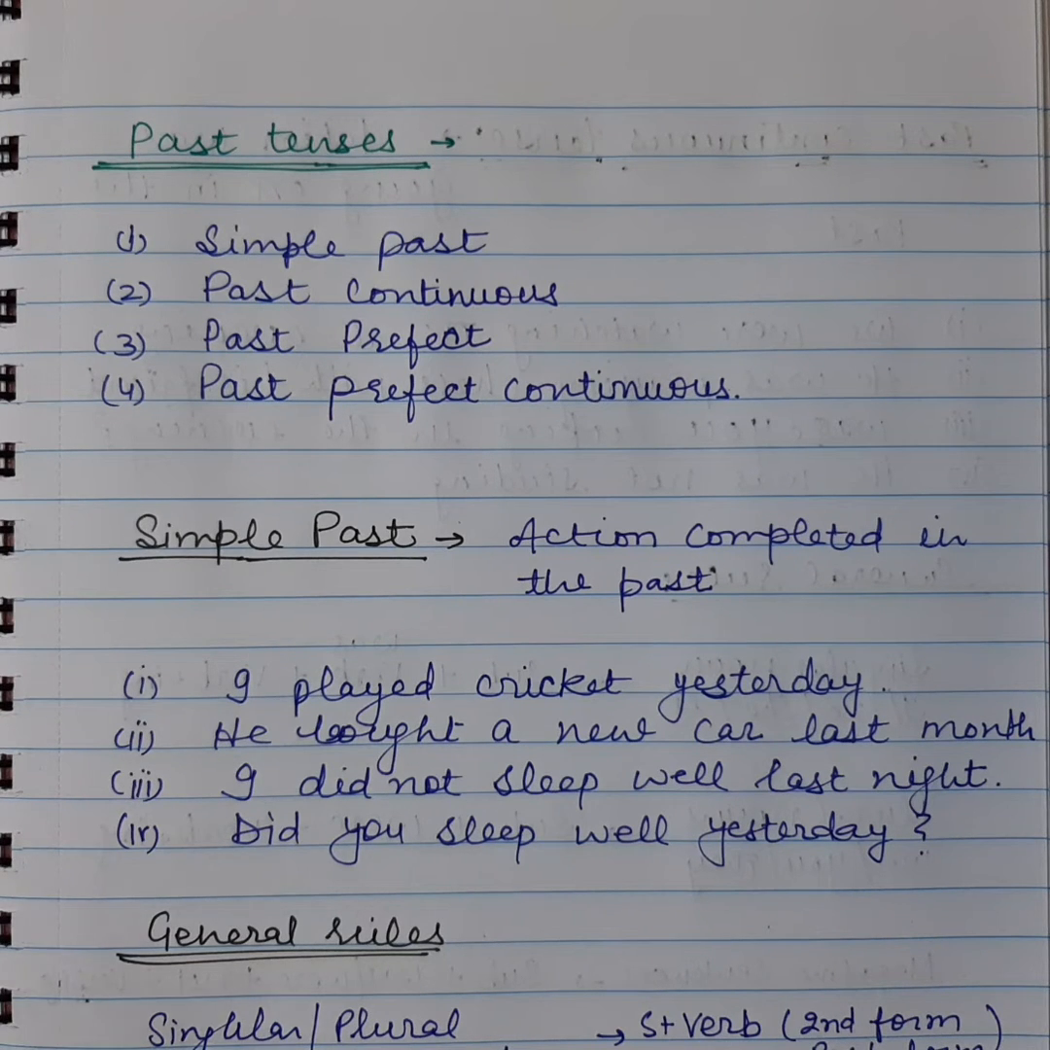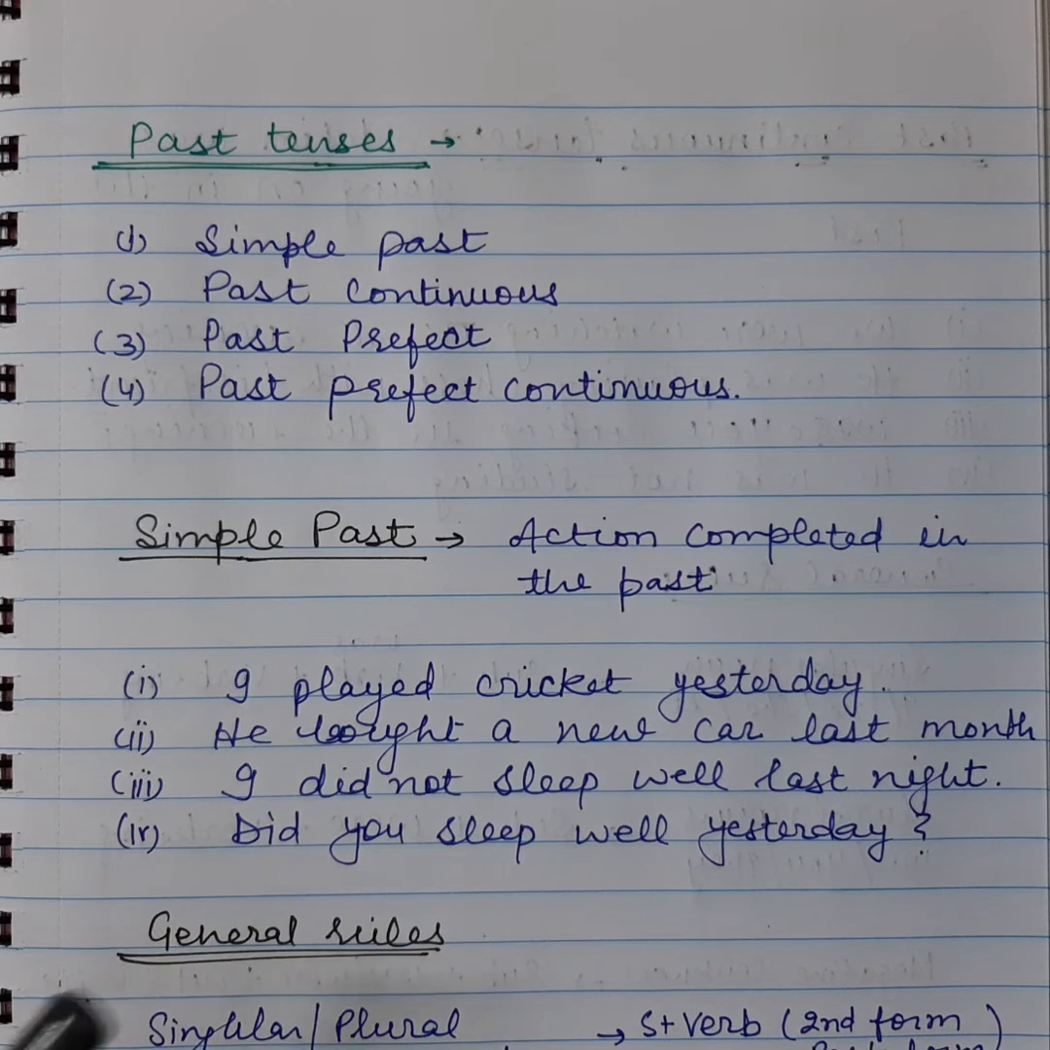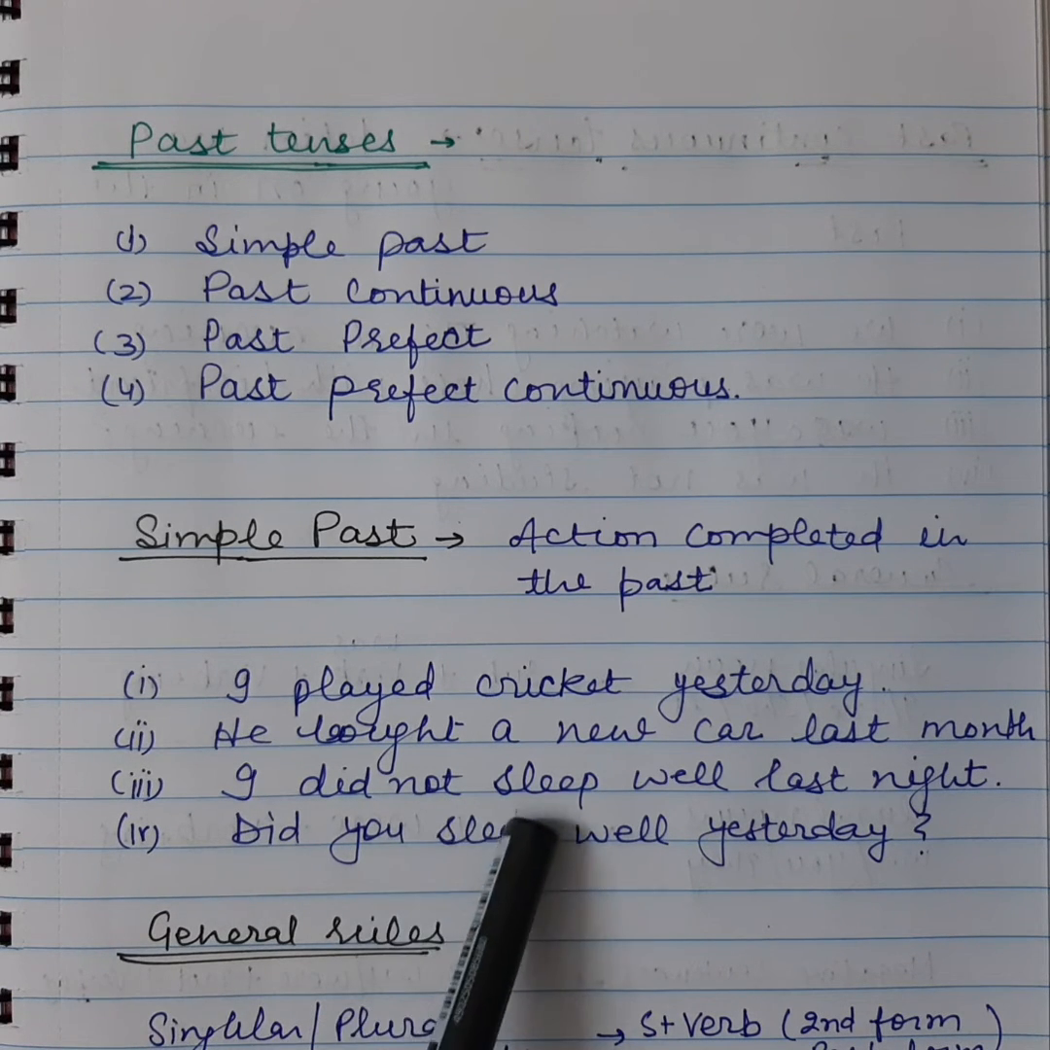Then if we have to make an interrogative sentence, the form is did plus subject plus verb, again the base form. So in a normal affirmative sentence, we use the second form of the verb, and in negative and interrogative sentences we use the base form of the verb, and we use did, which is the past form of do. Let's see this example. Did you sleep well yesterday? It's an interrogative sentence. Here again we use did and the base form of the verb.